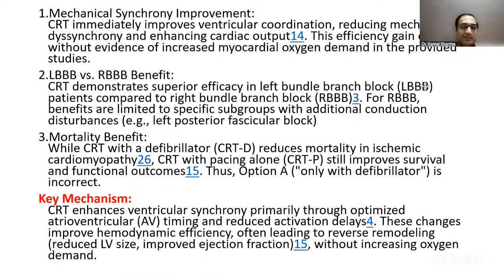That would not be the case. Echo is mandatory only if the LBBB is not significant enough. So QRS duration more than 120 for LBBB, more than 150 for RBBB. If there is no dysynchrony, then you need an echocardiography to support it. So the right answer is CRT, enhancing ventricular synchrony through optimized AV delay and reduced activation delays. These improve hemodynamics with reverse remodeling without increasing oxygen demand. So that was the right answer.